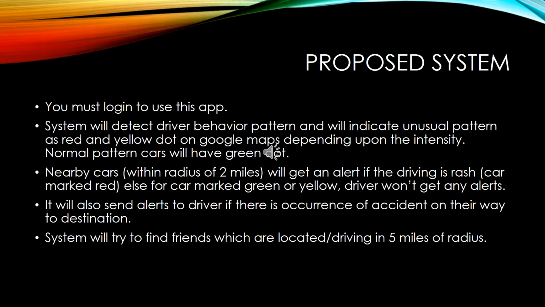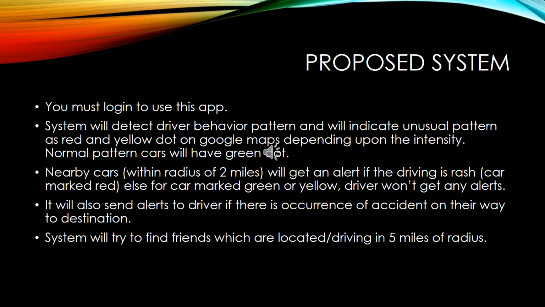The system wants the user to log in to use this app. The system will detect the driver's behavioral pattern and will indicate unusual patterns as red and yellow dots on Google Maps. Speed, rash driving, lane cutting, and overtaking are the variables from which we can predict the behavior. Normal cars will have a green dot. These car symbols with the location will be seen on the user interface.